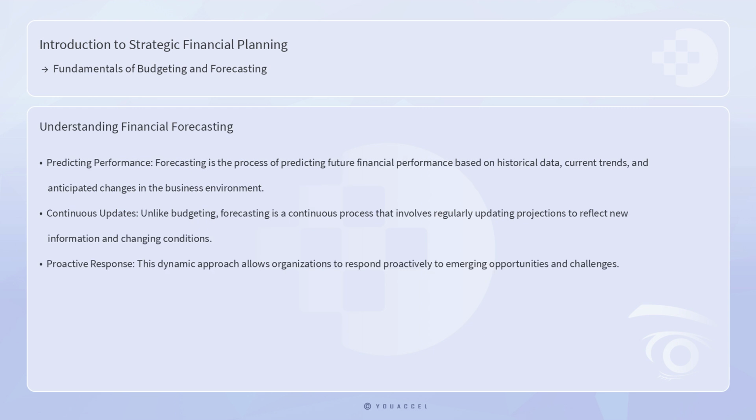Forecasting, on the other hand, is the process of predicting future financial performance based on historical data, current trends, and anticipated changes in the business environment. Unlike budgeting, which is typically done on an annual basis, forecasting is a continuous process that involves regularly updating projections to reflect new information and changing conditions. This dynamic approach allows organizations to respond proactively to emerging opportunities and challenges, ensuring that they remain on track to achieve their strategic goals.